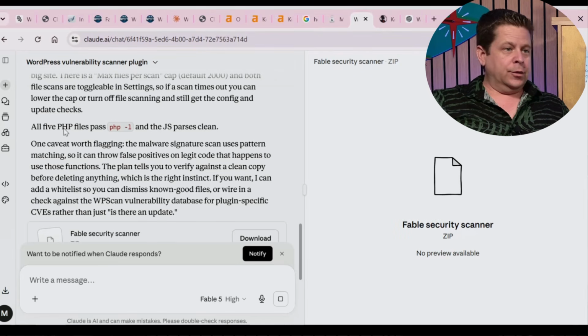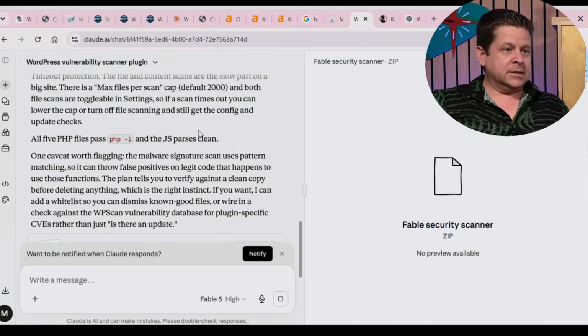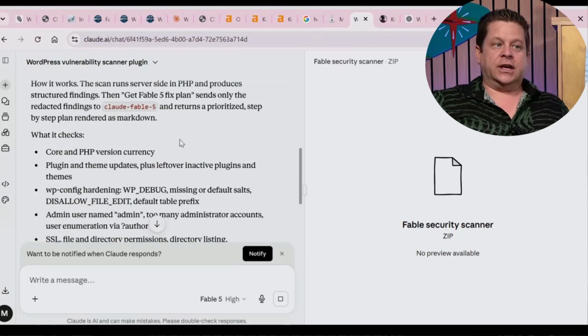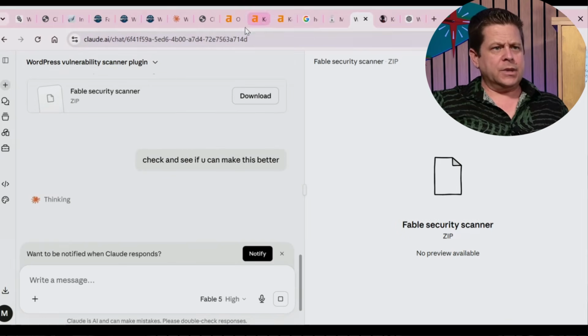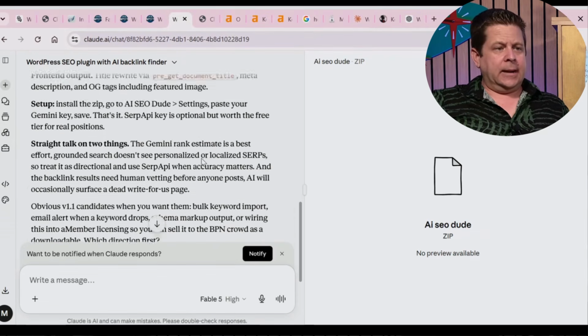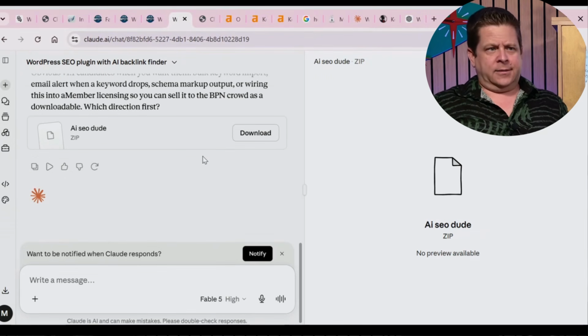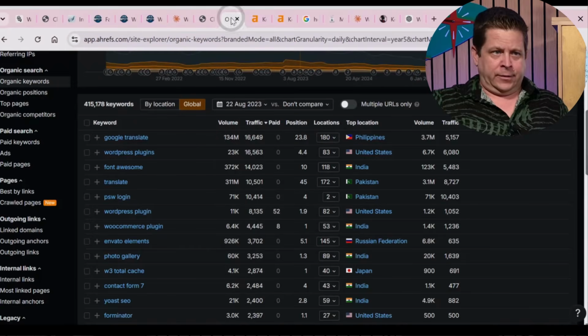And then we can go through all 5 files pass. And it does actually do a security check on it, which is pretty cool. Even though you're not asking it, it does seem to be doing that. But creating these is pretty cool. You could even make a simple membership plugin. I mean, you look at how much membership plugins have made over the years, like MemberMouse or whatever.